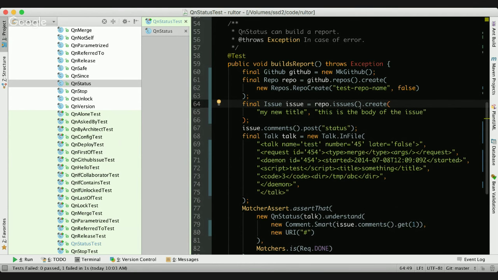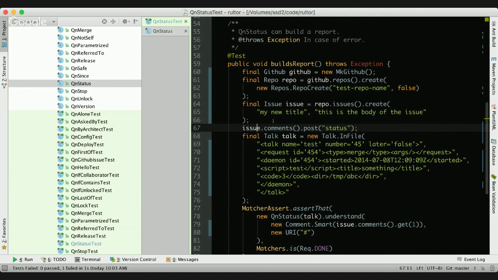But I'm not working right now with production GitHub API. You see, I'm just interacting with this fake object, which internally implements all this functionality. So it behaves like GitHub for me. It keeps all this information, all this data somewhere in files or in some local database. I don't really care. What I care about is that it behaves externally like the real GitHub, like a real repository, like a real issue.